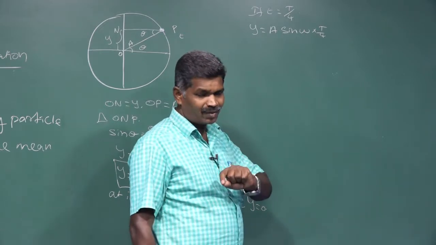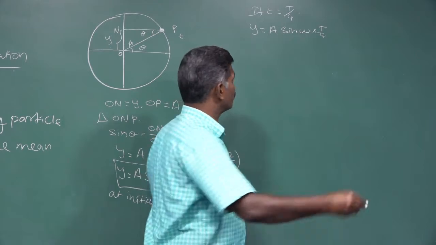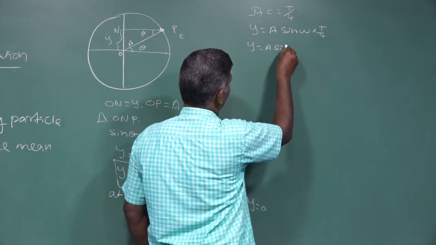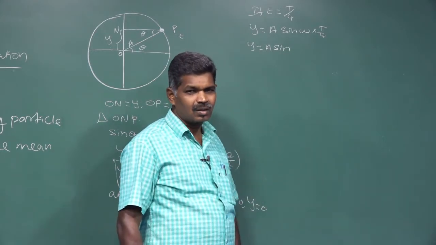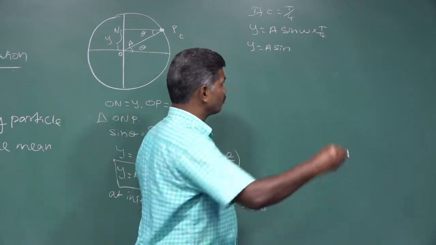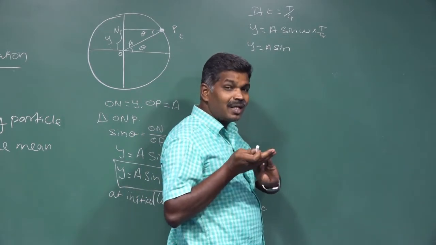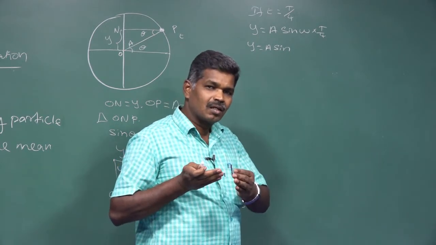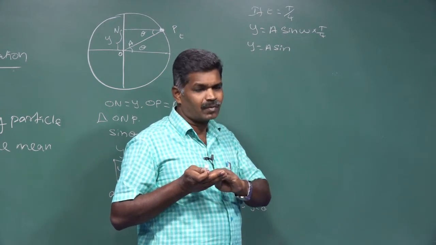We can write omega in terms of the time period, so omega can be taken as 2 pi by T. We know the relation of linear frequency to angular frequency, as well as the relation of frequency to time period.